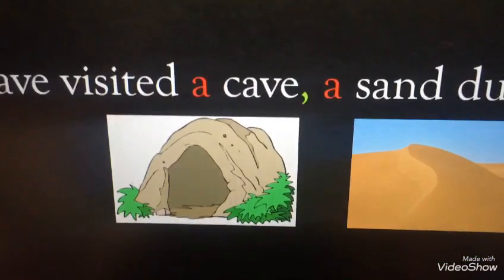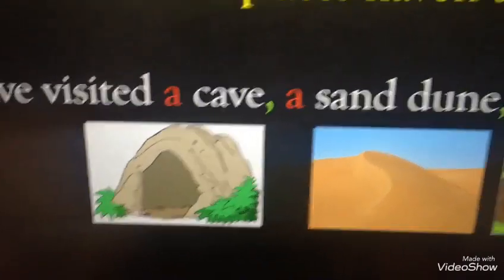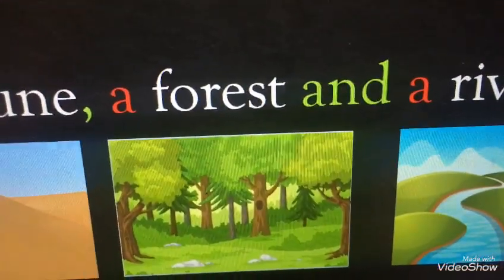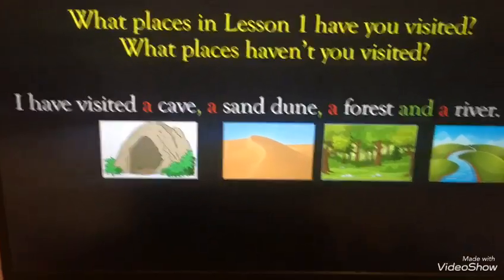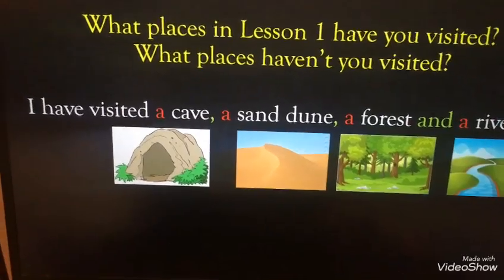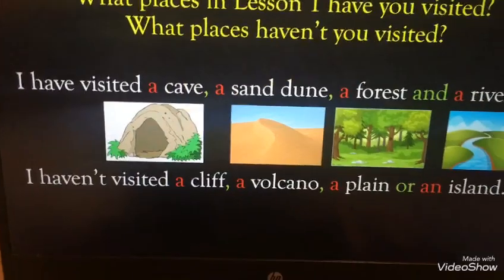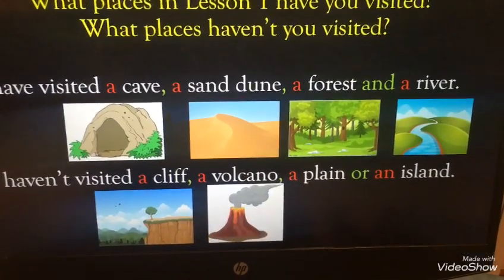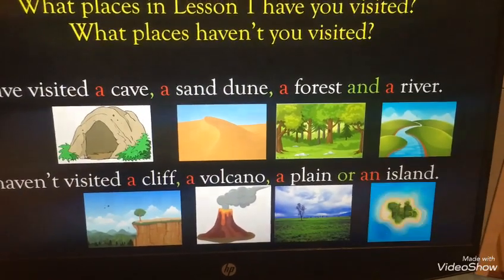You put a before the noun, okay? And then comma, because you're listing things. Comma, comma. Before the last word, we put and, okay? Be careful. This is the positive sentence. Now let's see the negative sentence. The negative sentence is, I haven't visited a cliff, a volcano, a plain, or an island.